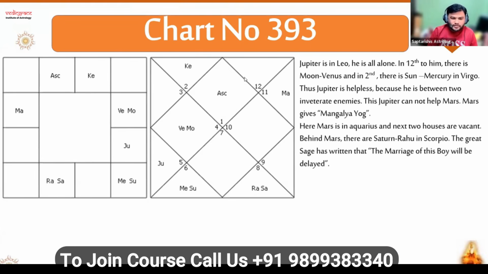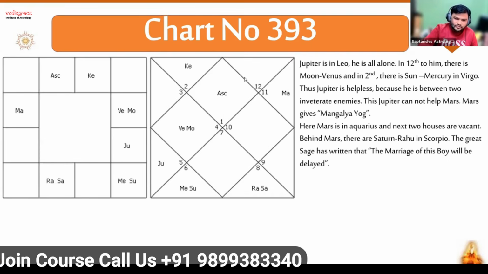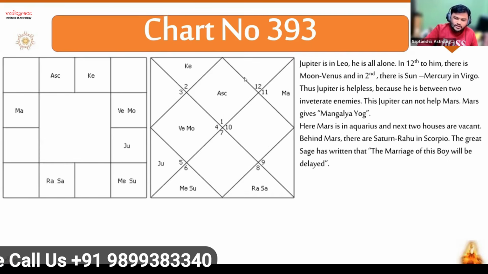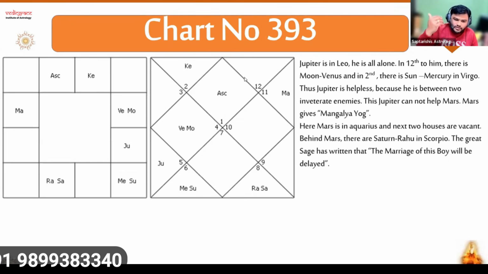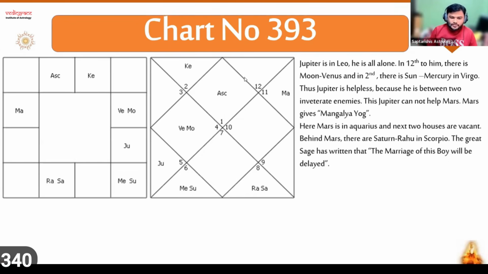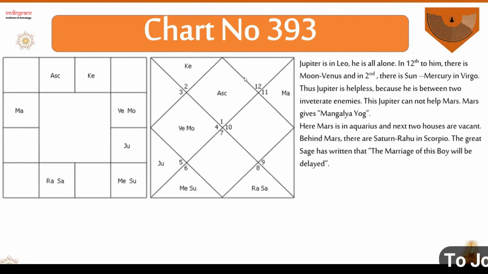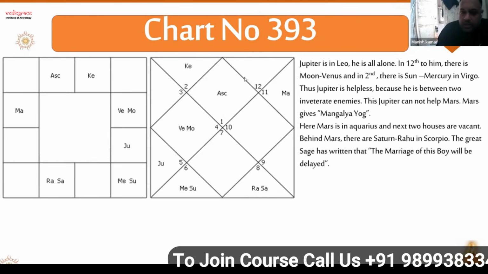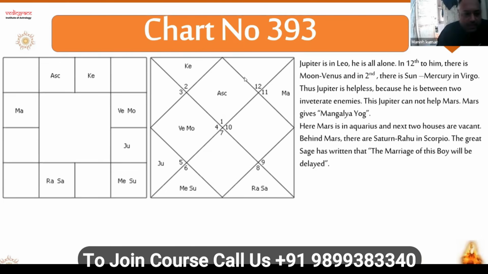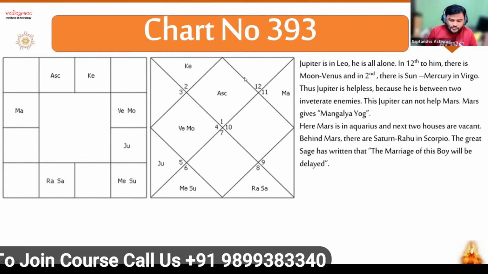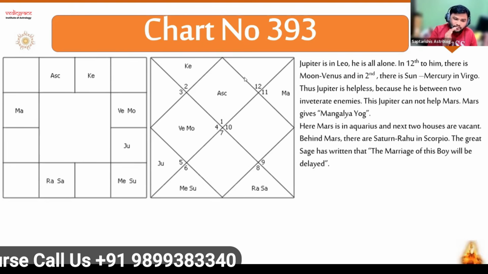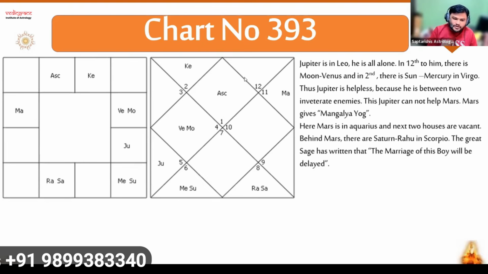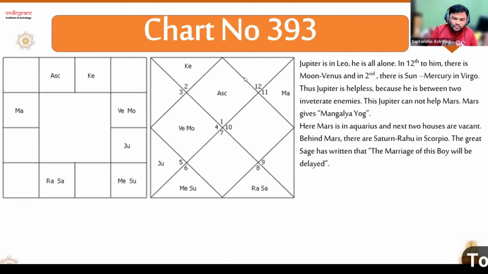Why do we call it weak? Weak means not only that at the moment it is weak. It will be weaker till it moves to the planet which can give it strength. Got it, sir. Their progression plays a role. Sir, in this case, will Mars not get some strength in Lagna because it is in Aries? Yes, it will gain some strength. But again, as I'm saying, Jupiter is already weak. So in order to gain some strength from Jupiter, it should reach Jupiter only.